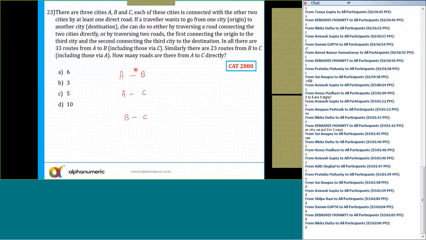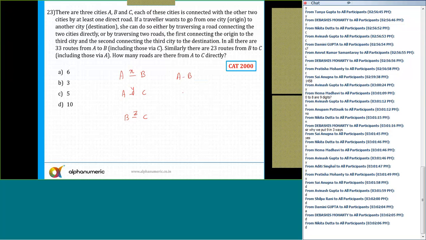Now, let's say A to B there are x routes, A to C there are y routes, and B to C there are z routes. So the first thing, A to B. It says in all there are 33 routes from A to B. So how can I reach from A to B?